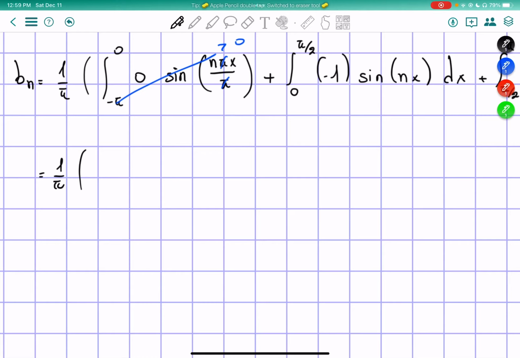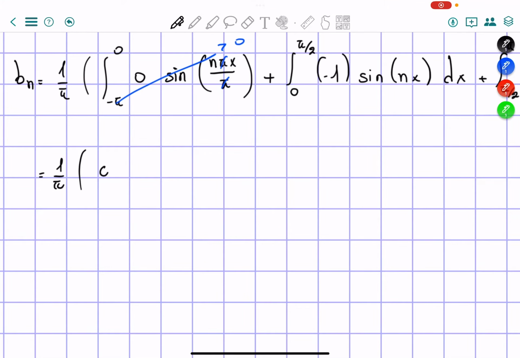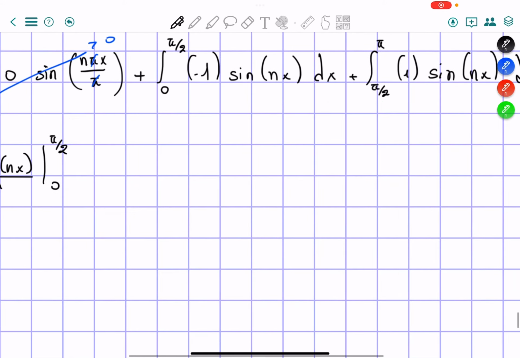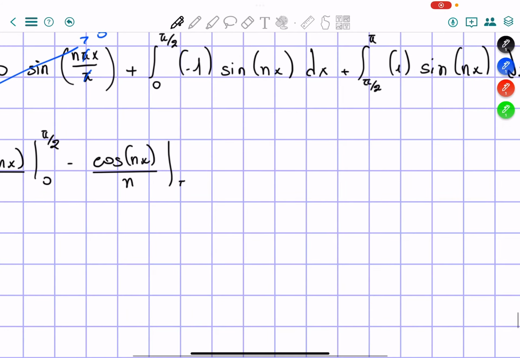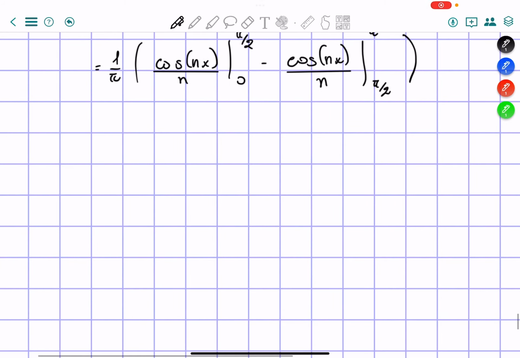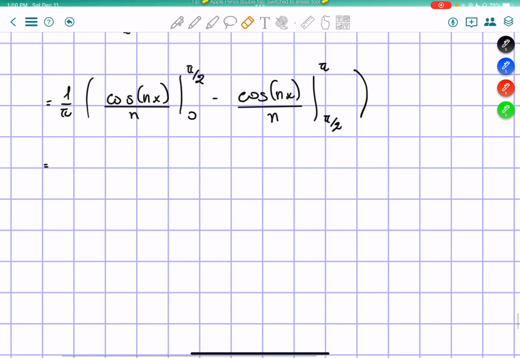So from 0 to pi over 2, I'm going to get cosine of nx over n from 0 to pi over 2, plus, the integral of sine is going to be negative cosine, so negative cosine of nx over n from pi over 2 to pi. Okay, so I'm going to do it just on the side.